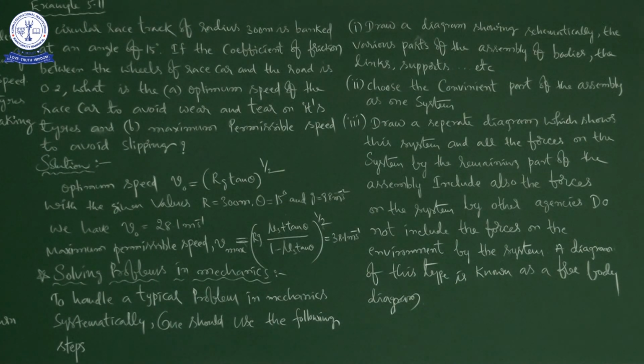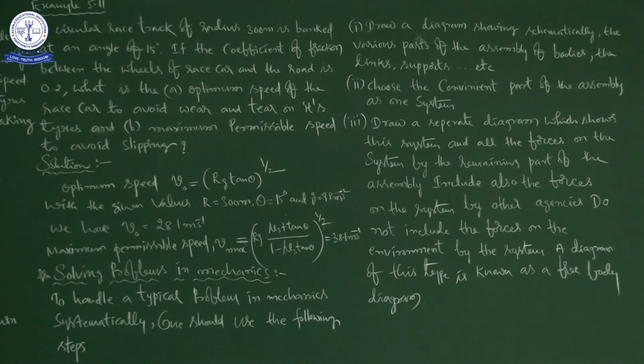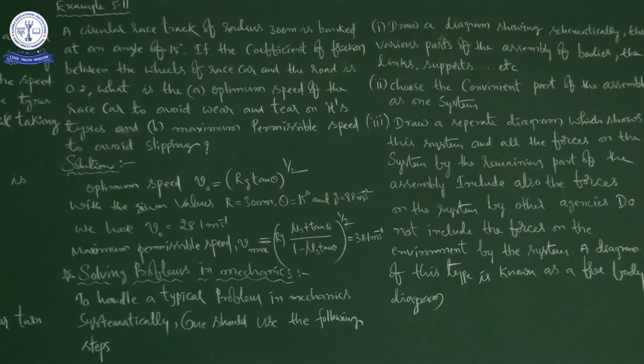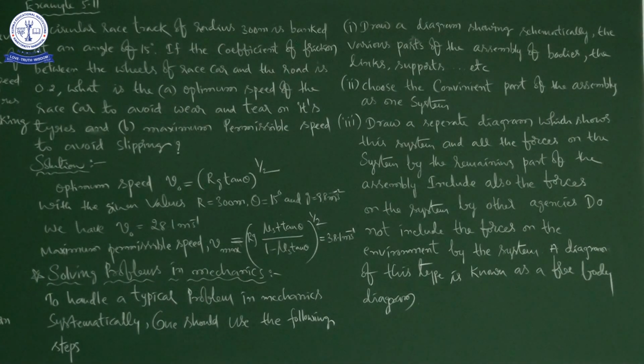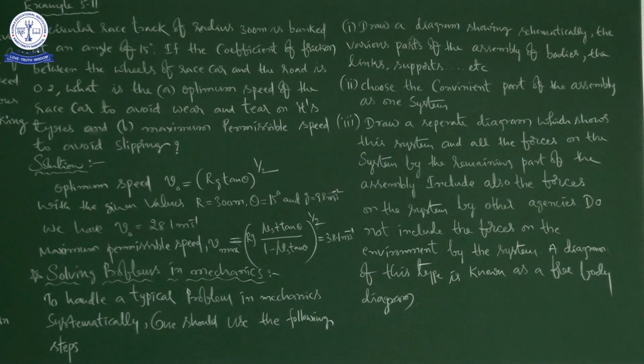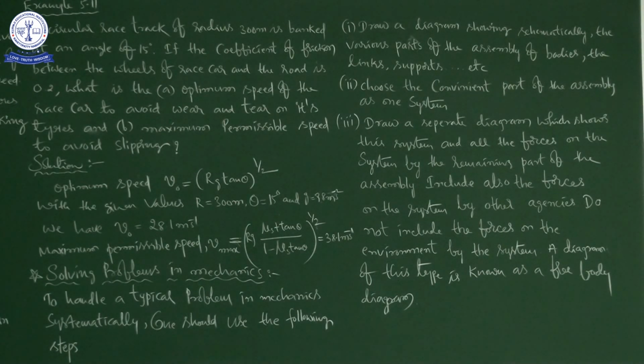Even though you memorize now, when you apply them many times while solving problems, it is very easy. So in this class we discussed two example problems related to our previous classes, and one important topic, the steps to be followed while solving problems in mechanics. Okay, thank you.